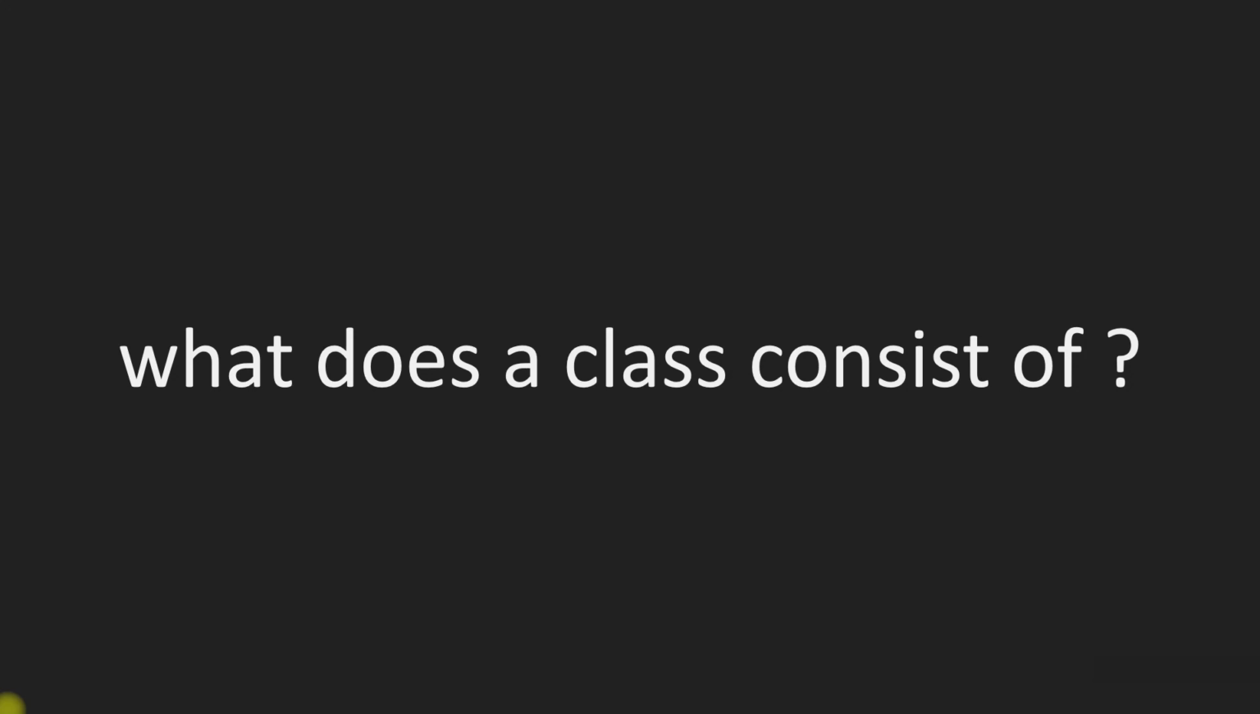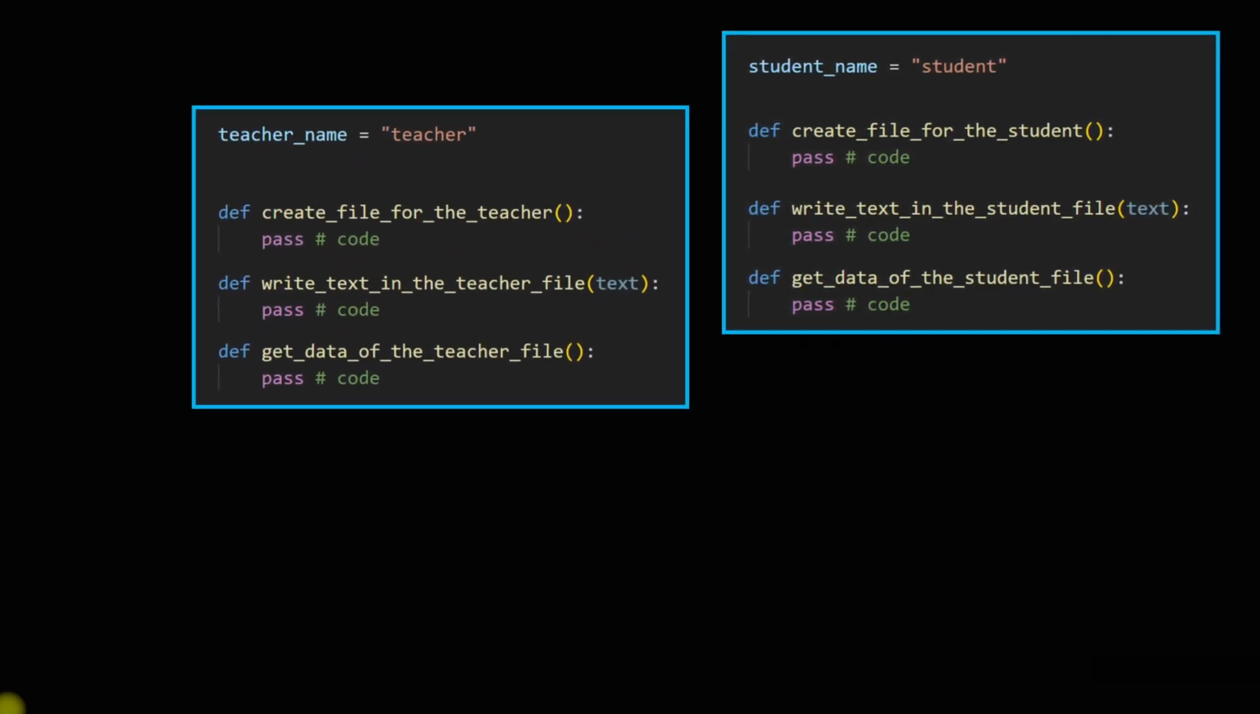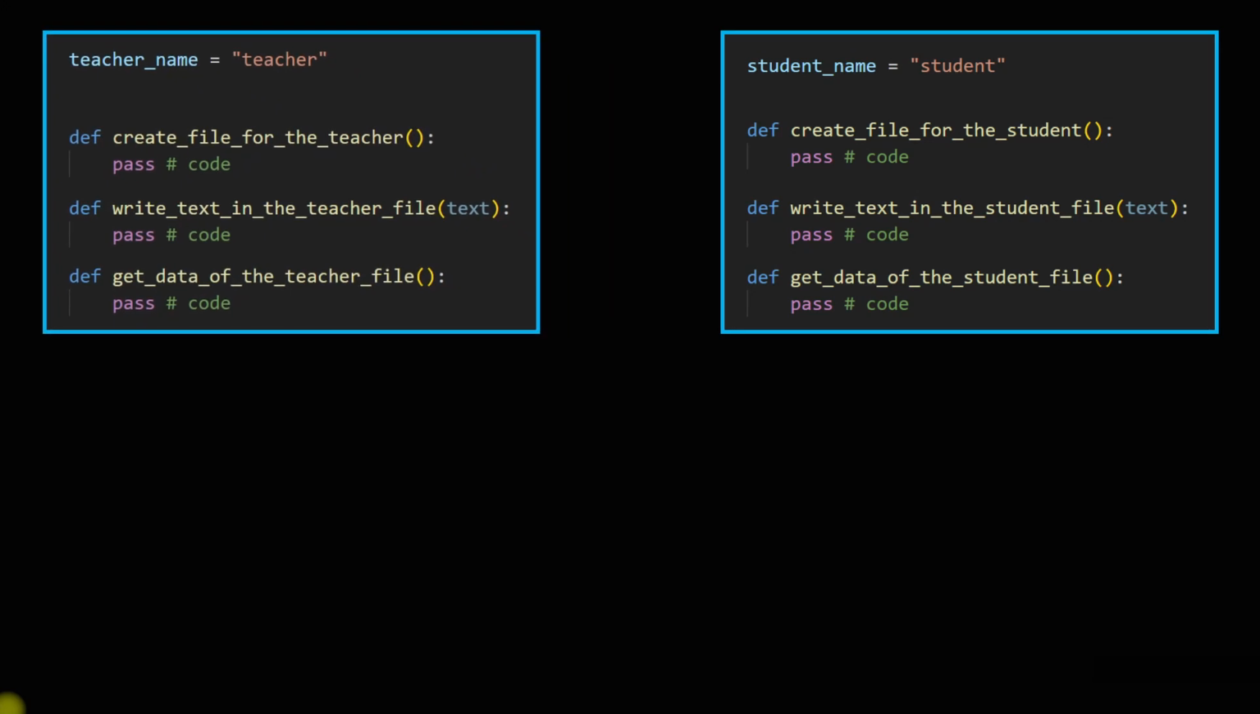What does a class consist of? We have said that the class is a container that contains code. But what does this container consist of? This container consists of two things.